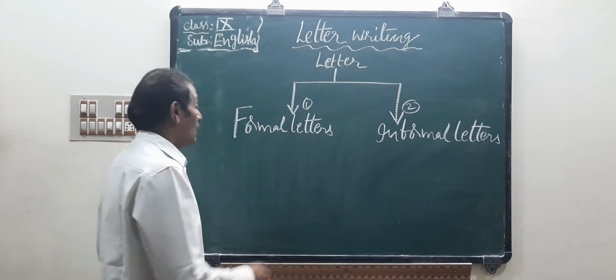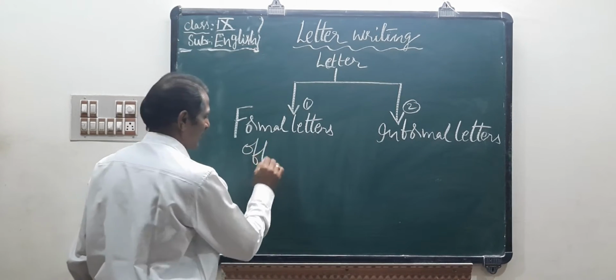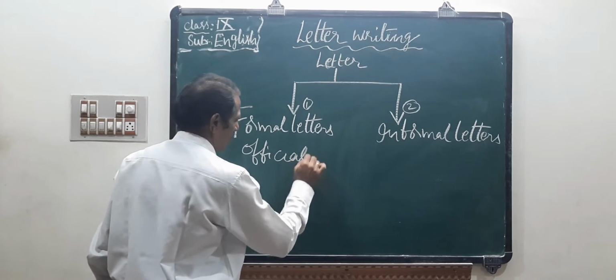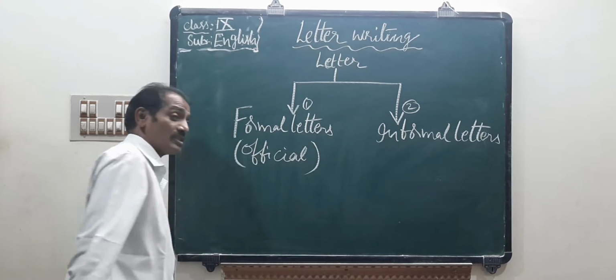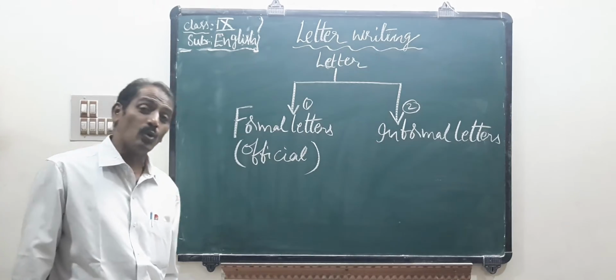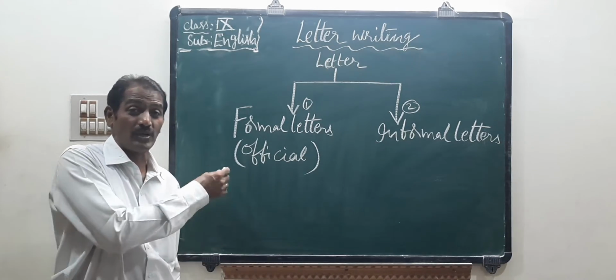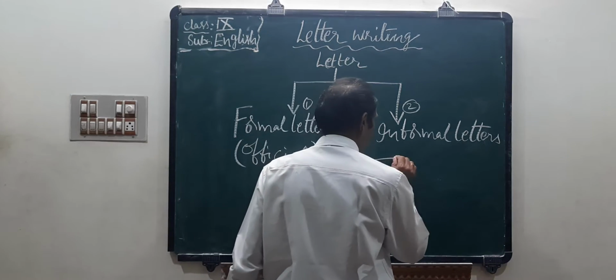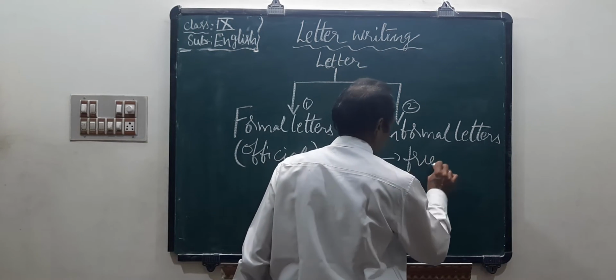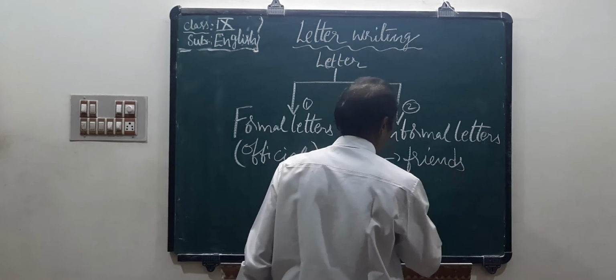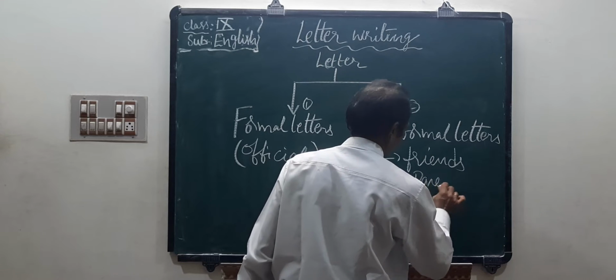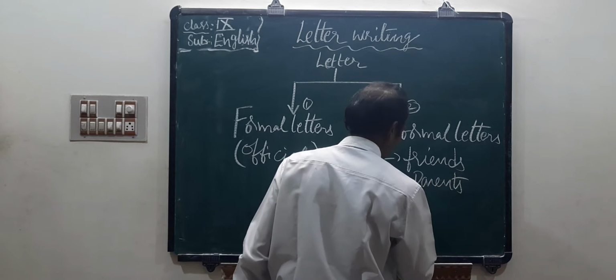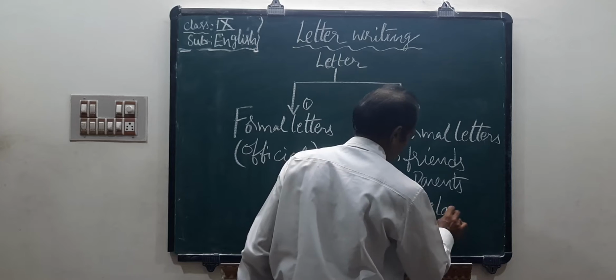Formal means official letters. Formal means official letters. That is one who writes letters, especially officers. Next, informal means the letters written generally to friends and parents. The third one is relatives.